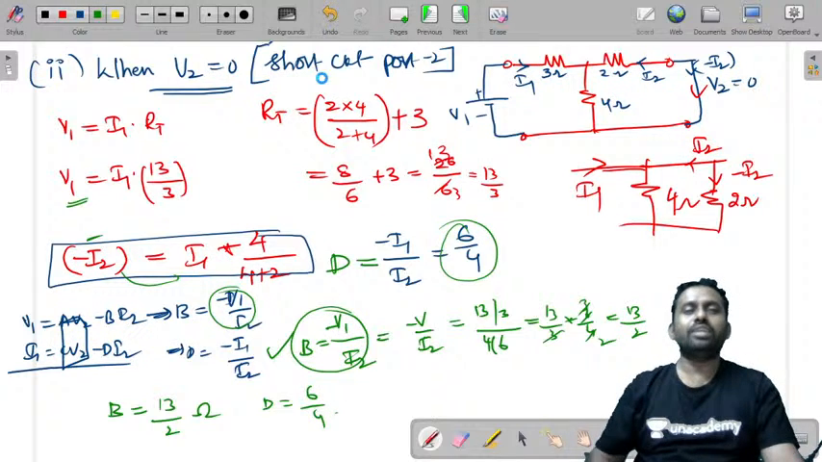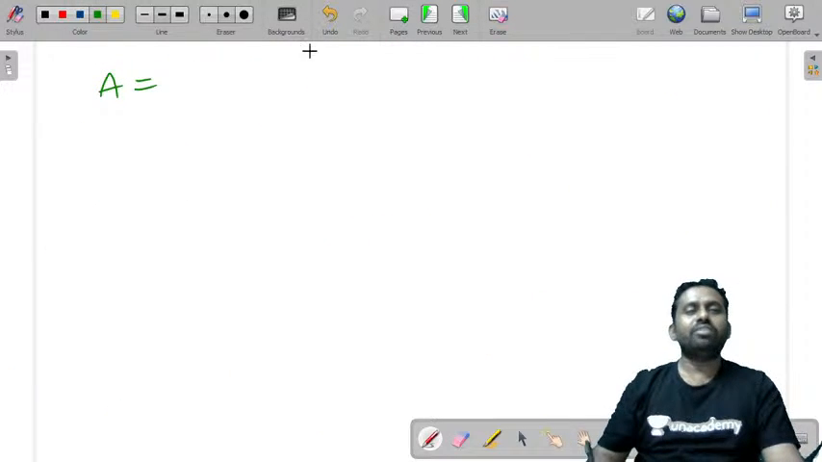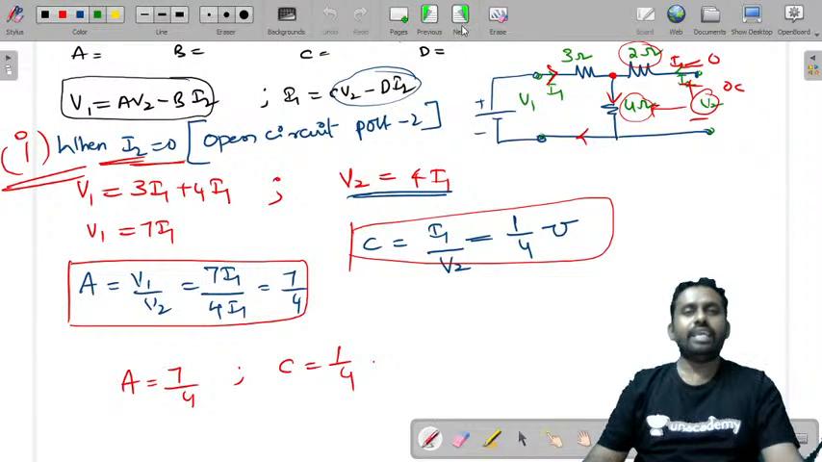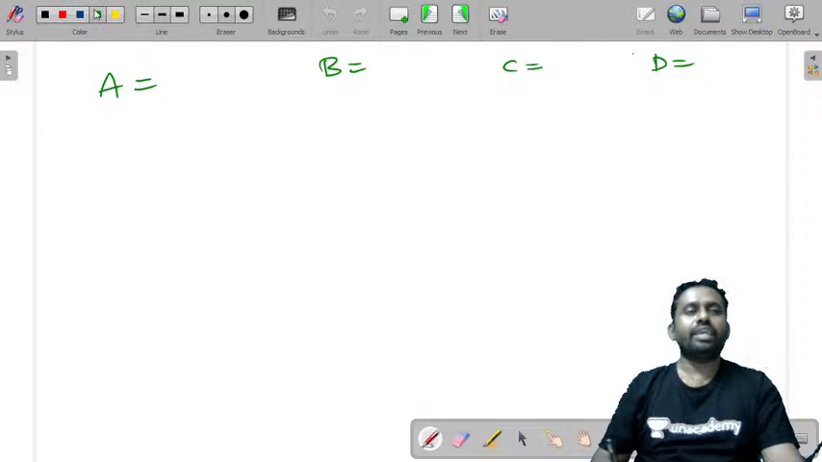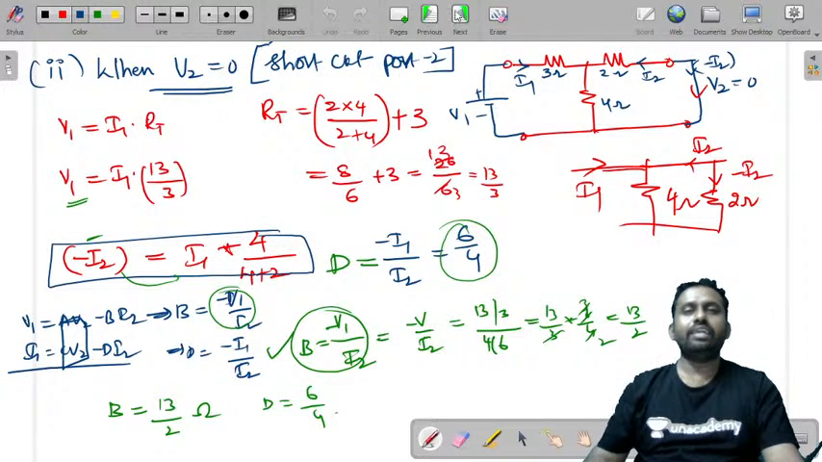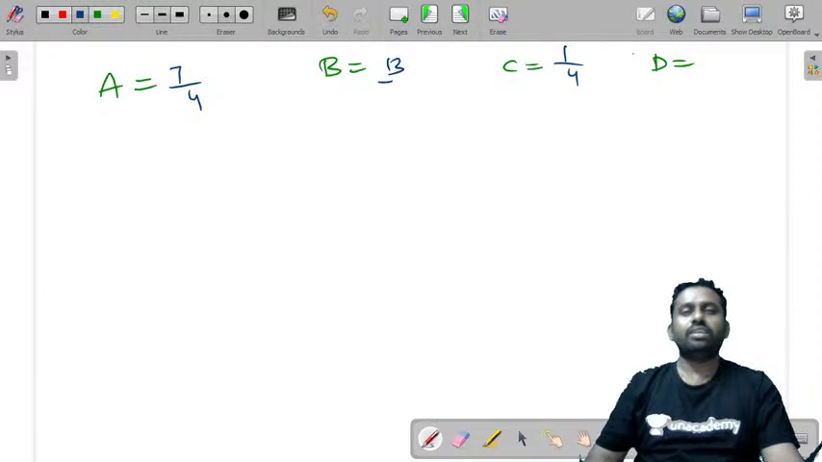Let's write all these values at one place. So we got the value of A, value of B, as well as value of C and the value of D. A is 7 by 4, C is 1 by 4, and B is 13 by 2 and D is 6 by 4. 13 by 2, 6 by 4 is 3 by 2.